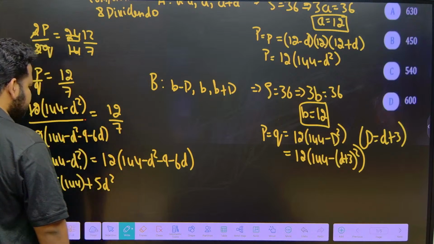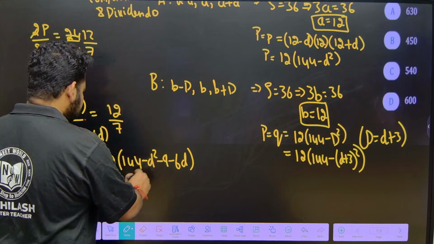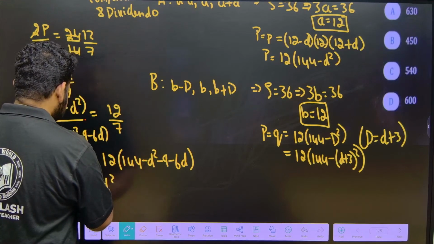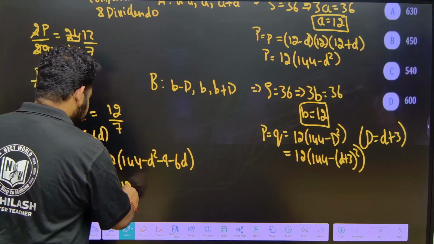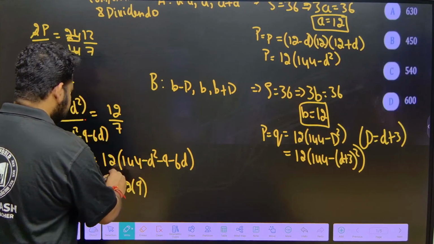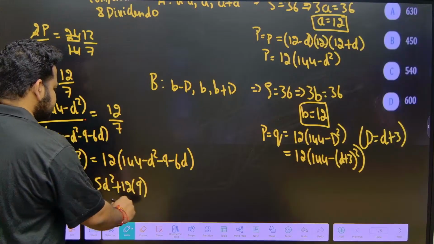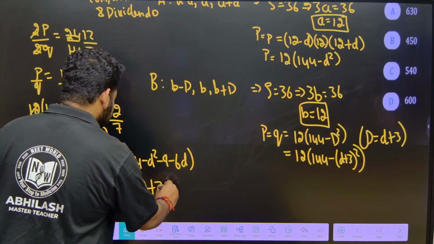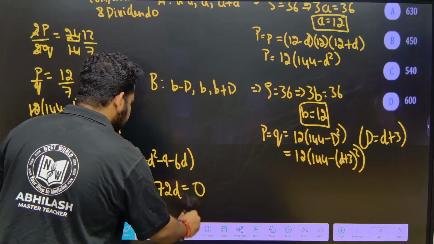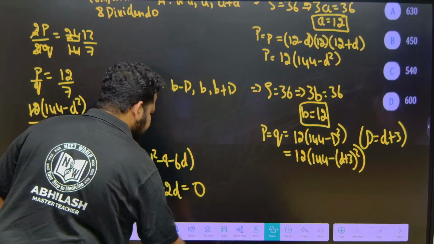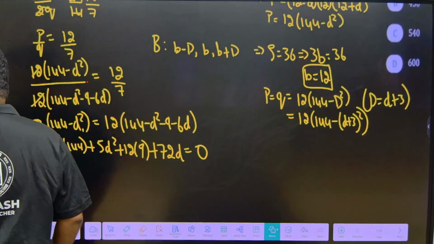Alright. Now, what do you have? 12 into 9. If I bring it this side, this will become plus 12 into 9. 12 into 6 is 72. If I bring it this side, this will become plus 72d is equal to 0. Now, we have to simplify this. On simplification, what do we have?